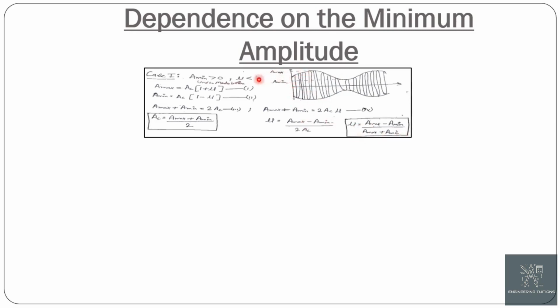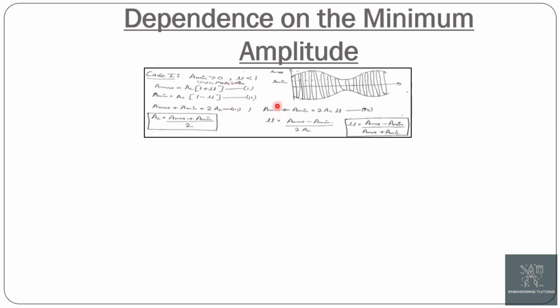As you can see in this waveform, A max is equal to Ac into 1 plus mu and A min is equal to Ac into 1 minus mu. Adding the first and second equations, we get A max plus A min equals twice Ac. Then Ac equals A max plus A min by 2.